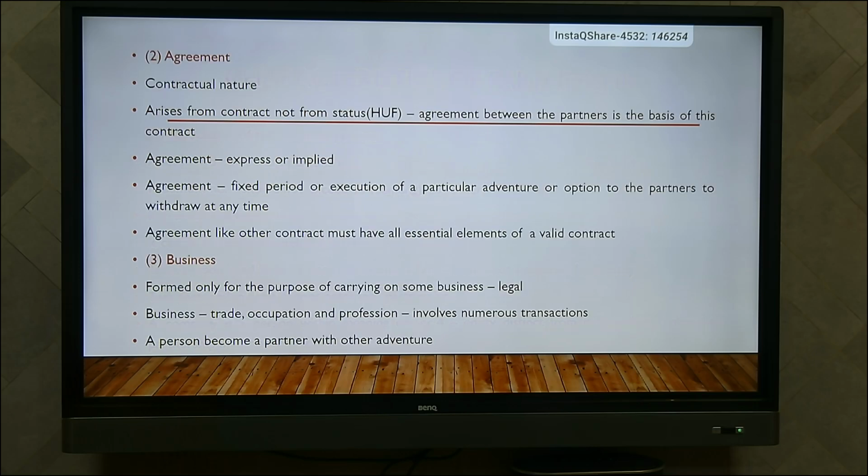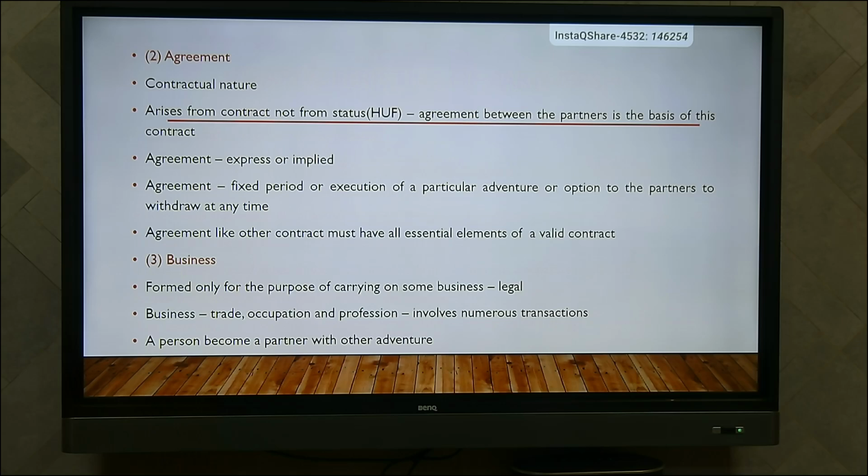And the second characteristic is agreement. The first main thing is that it is based on agreement, that is, contractual nature. In a Hindu undivided family, it arises from status, but in case of a firm, it arises from contract, that is, based on agreement. So agreement between the partners is the basis of this contract, then only they can carry on the business. This agreement can be express or implied. Express means it may be spoken or written. If not, it is considered an implied agreement.